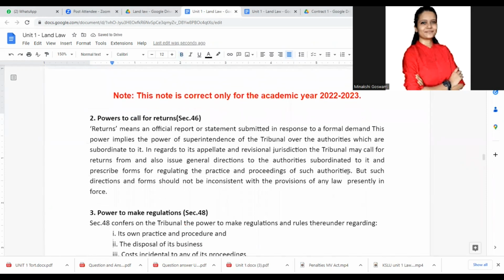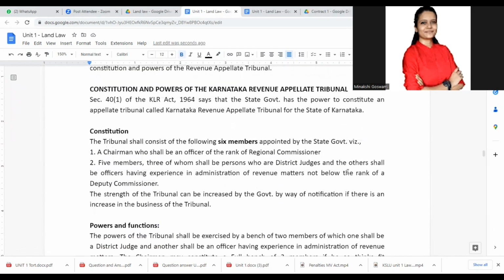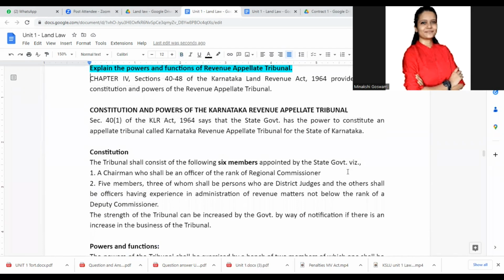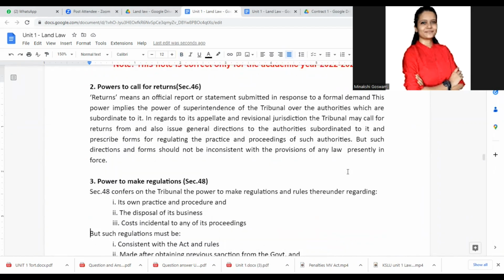So even if you are not able to remember all the sections yet, just try to remember this starting part, like this one: Section 40 to 48 talks about powers and functions, like that you can remember. So the next one is power to call for return, Section 46. Return means an official report or statement submitted in response to a formal demand. So this power implies the power of superintendence of the tribunal over authorities which are subordinate to it. There are certain authorities which are subordinate to this appellate tribunal.